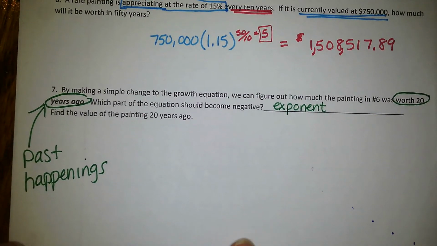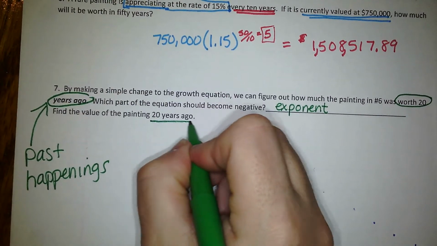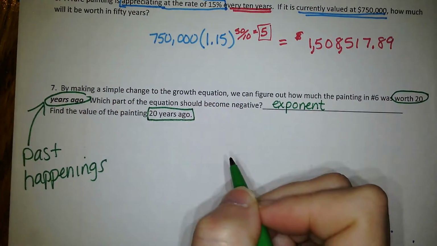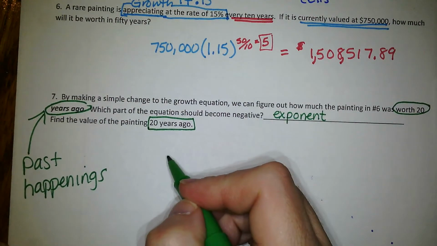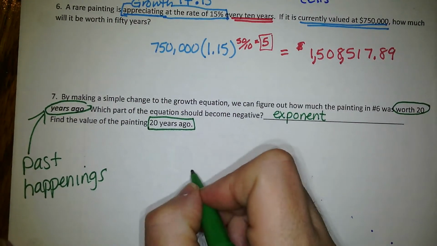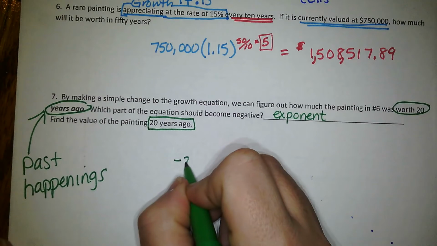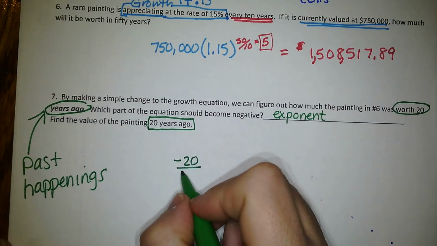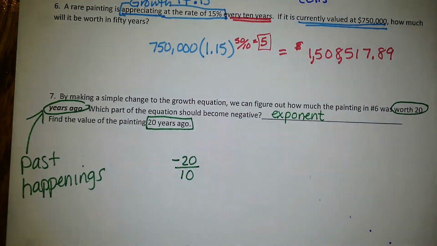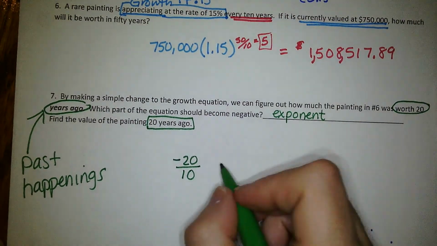Now we want to know what the value of the painting 20 years ago is. So here's the thing. These are happening in 10-year cycles, but we want 20 years ago. So we're going to take a negative 20, because we want ago, that's in the past, and we're going to divide it by 10, because that's the number of years it takes to go through the cycle.